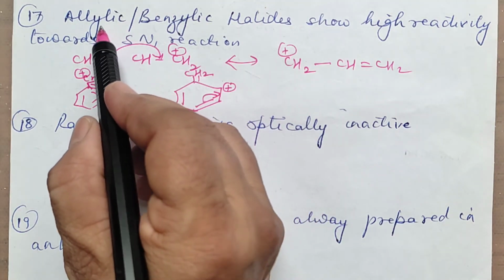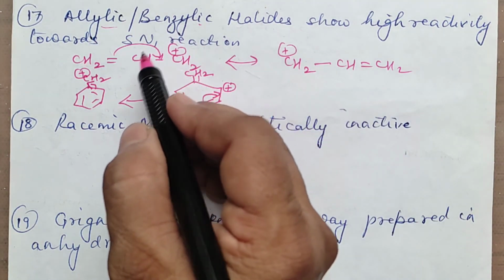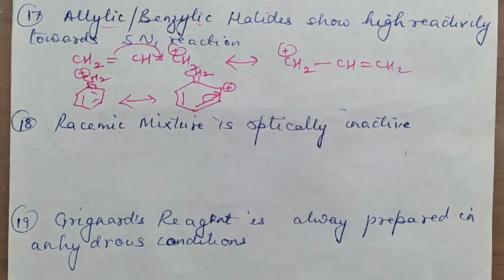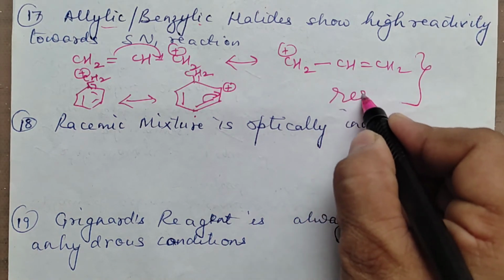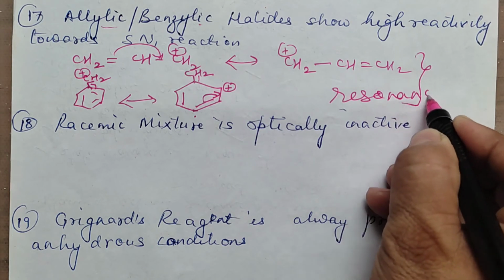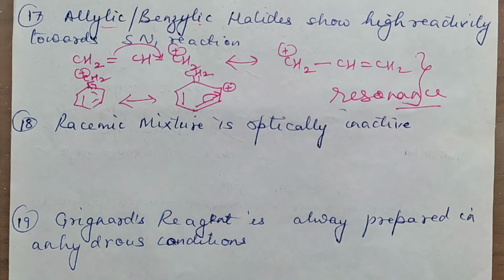You will write allylic and benzylic halides, though they appear to be 1 degree. Why do they undergo SN1 mechanism? Because both are resonance stabilized. Due to resonance stabilization, they prefer undergoing SN1. Fine.